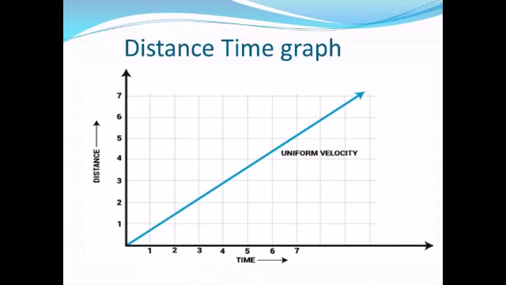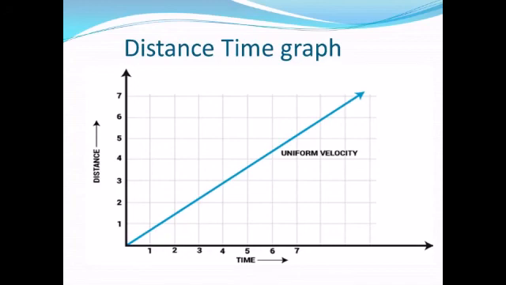So here, equal distance is traveled in equal intervals of time. So we can say this is a straight line which is showing a uniform motion. Okay, because equal distance is traveled in equal intervals of time.